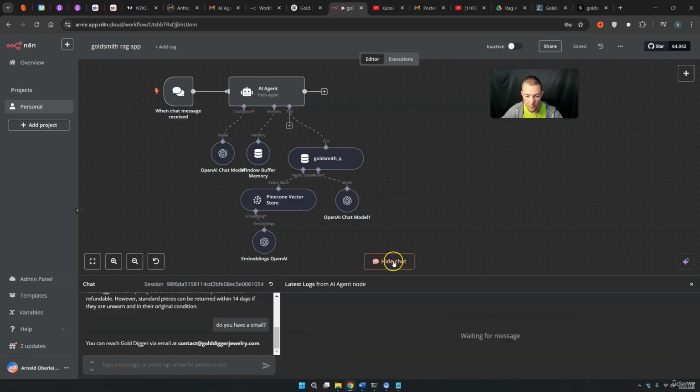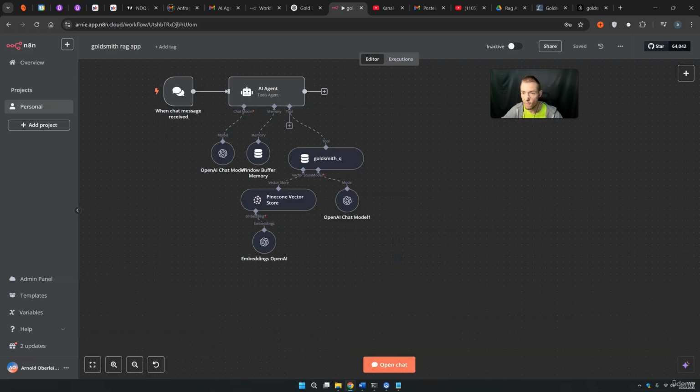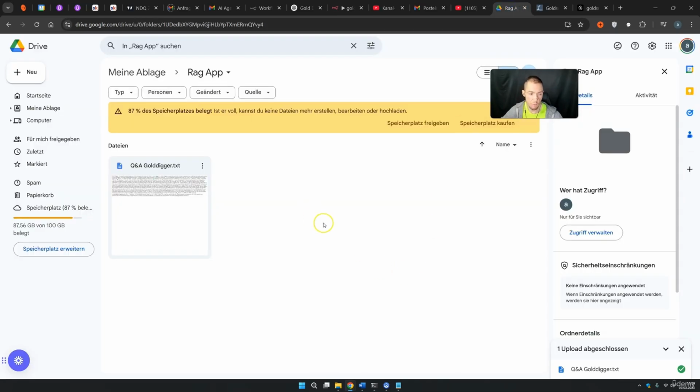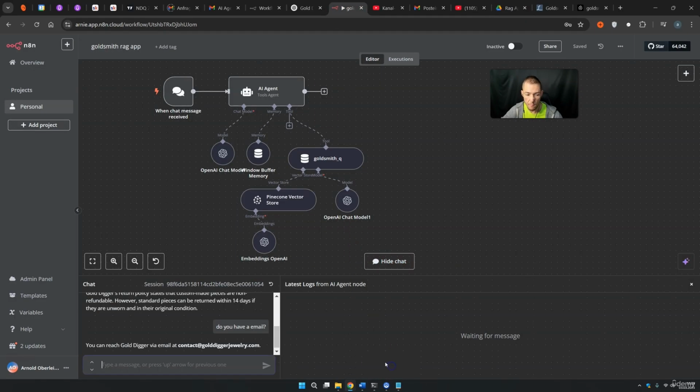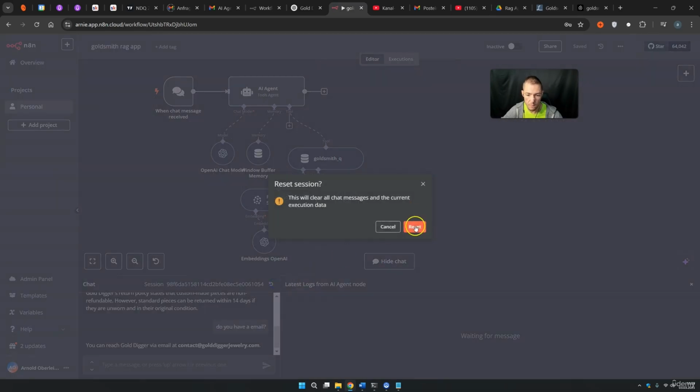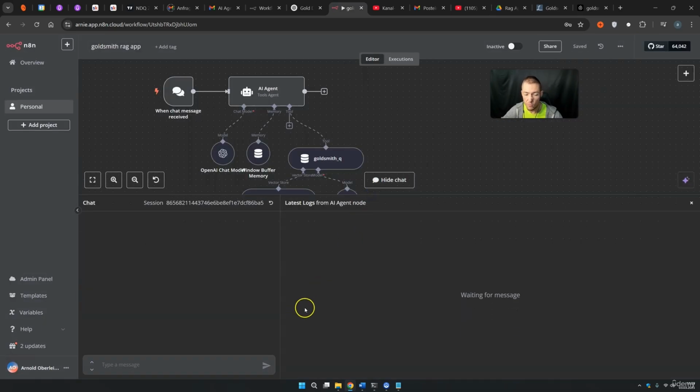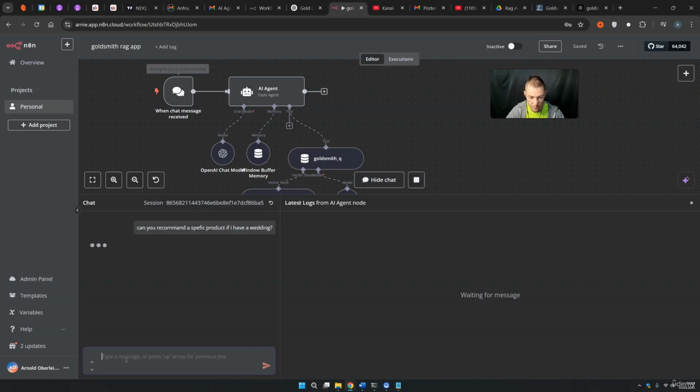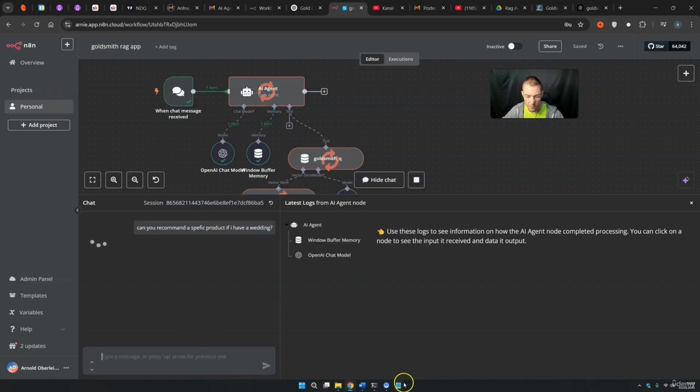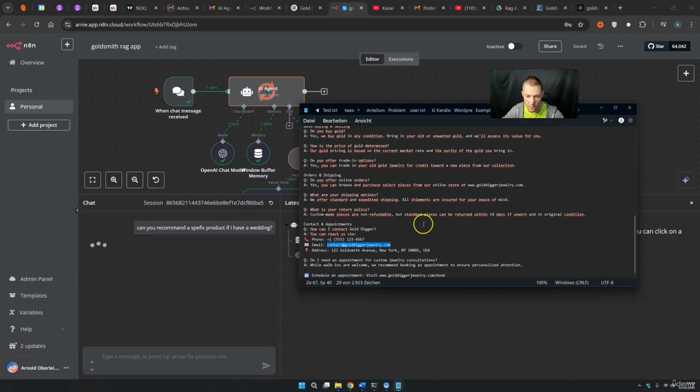Before we go on, let's hide this chat once again. I want to insert new data into our RAG application. Now let's ask something that we do not have any answer to. For example, open chat, we clear this, and we ask something where we do not have any information. Can you recommend a specific product if I have a wedding? I don't think that we have any answers here for weddings.